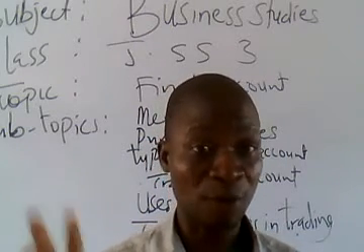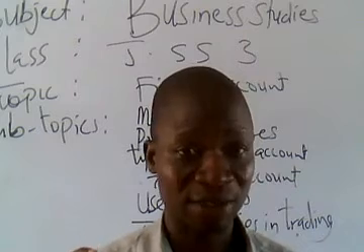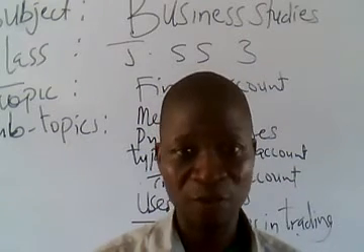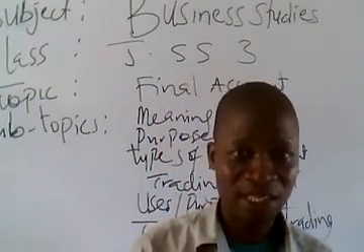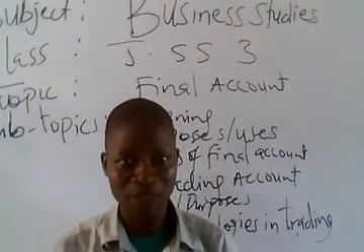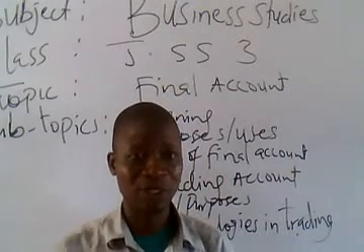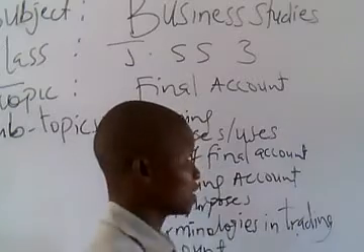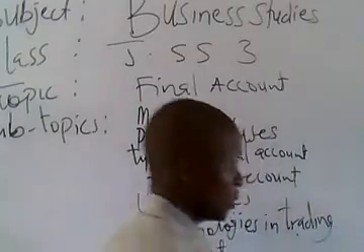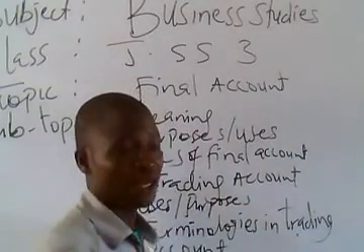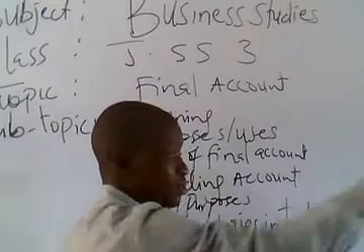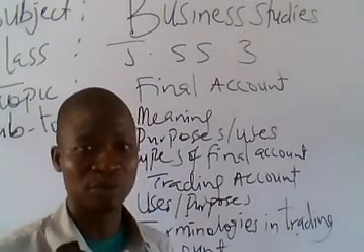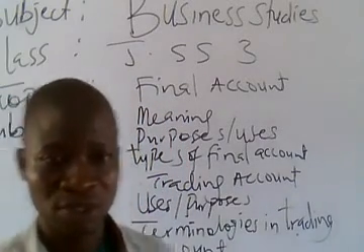Mind you, we have two formats in preparing trading accounts. The first format is the T format, while the second format is the vertical format or columnar format. The T format looks like the letter T, while the columnar format is prepared vertically. Inshallah, the two methods will be shown to you in your note.